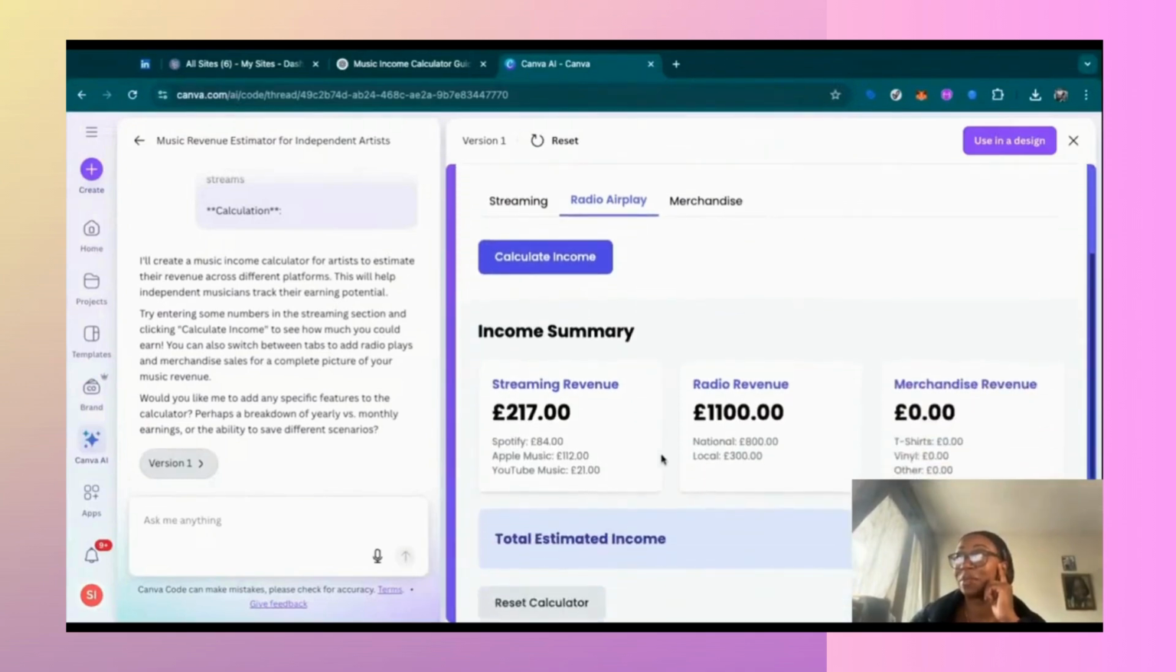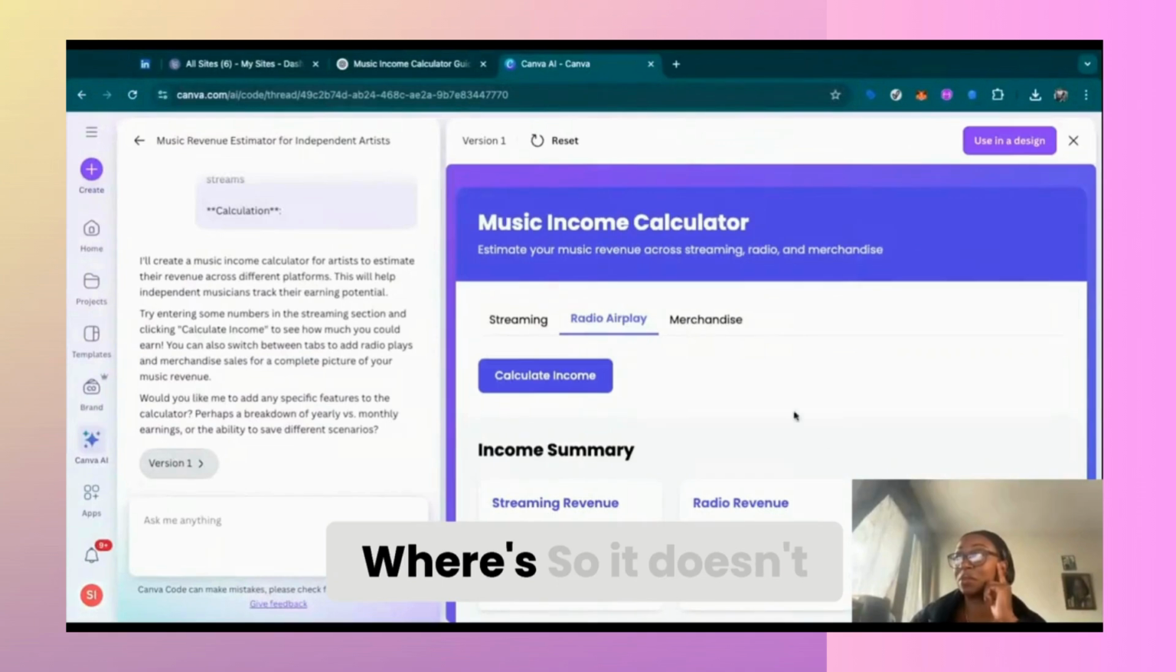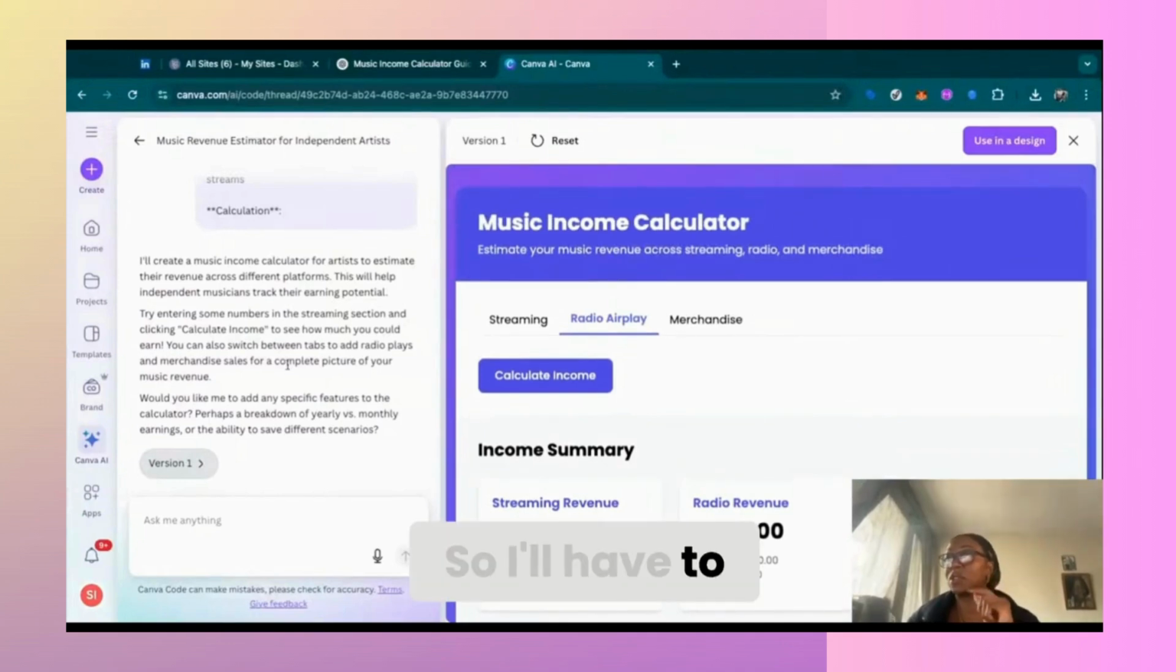Merchandise. Okay. Let's go merchandise. So it doesn't actually work for merch. So I'll have to go back and tell it the merch tab doesn't work.